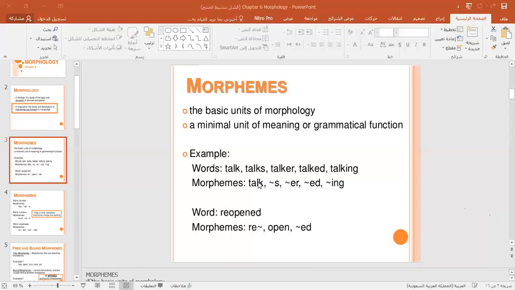When I use the pronoun he or she, we say he talks, she talks, or Ahmed talks. So the s here has a grammatical function at the end of the word talks. Any minimal unit in the structure of a word that has meaning or grammatical function, we call it a morpheme.